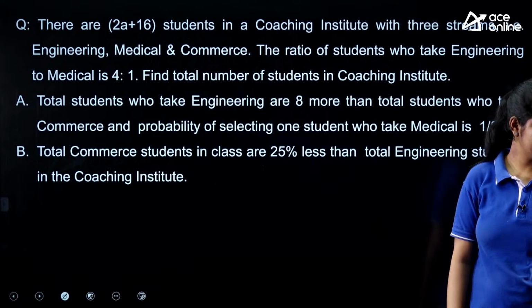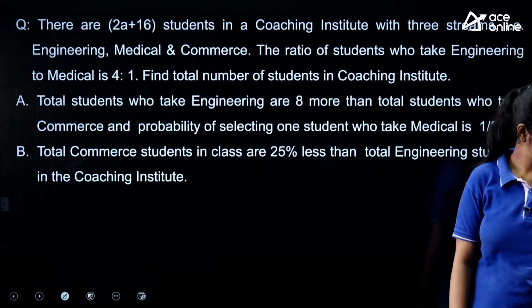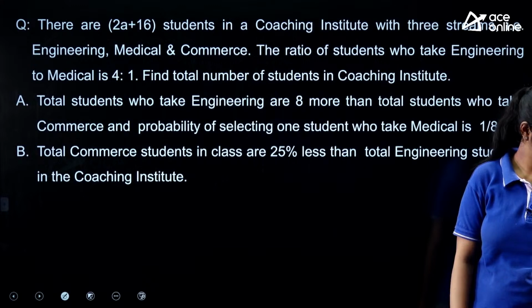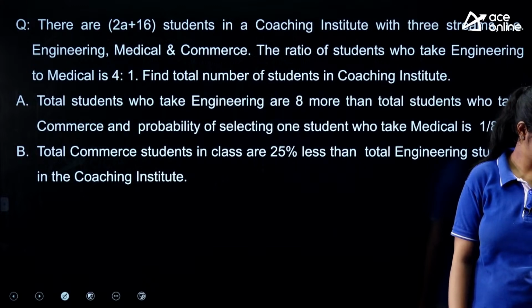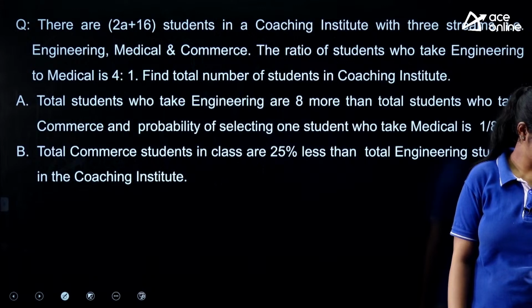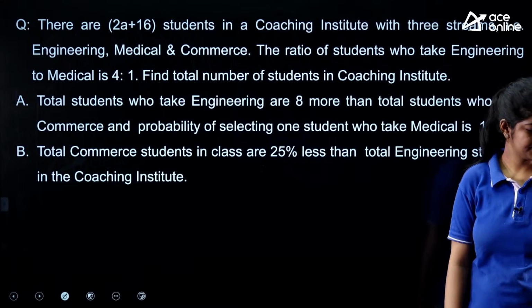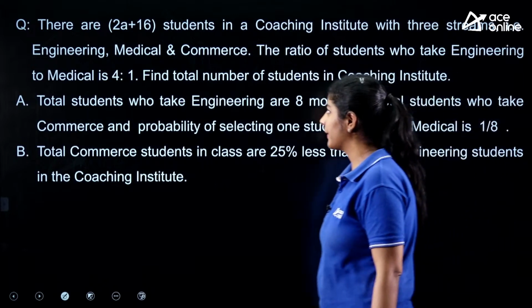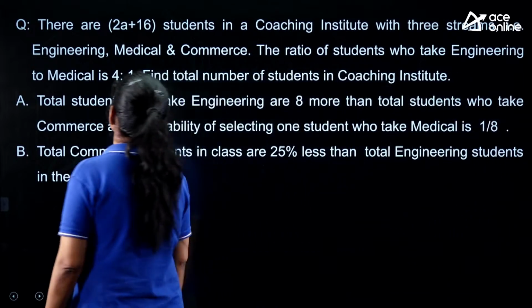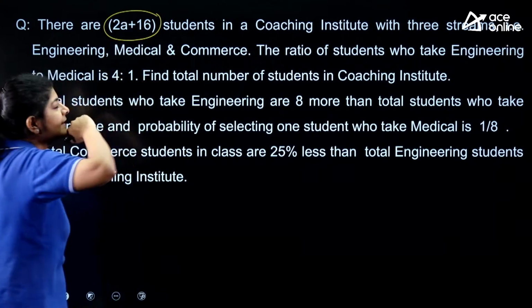So what answer are we getting? Okay. The question is saying that there are a total of 2A plus 16 students.